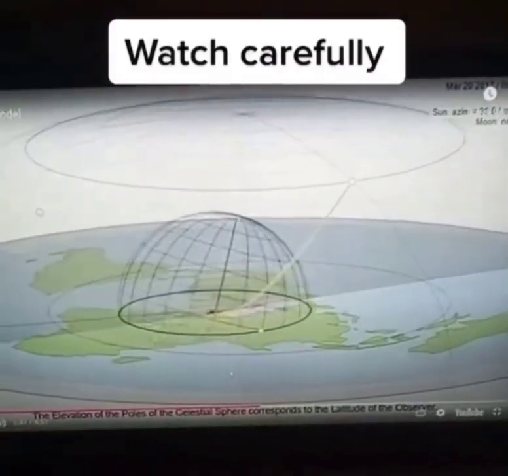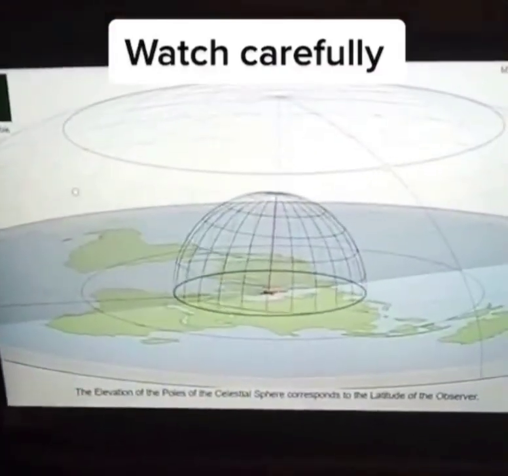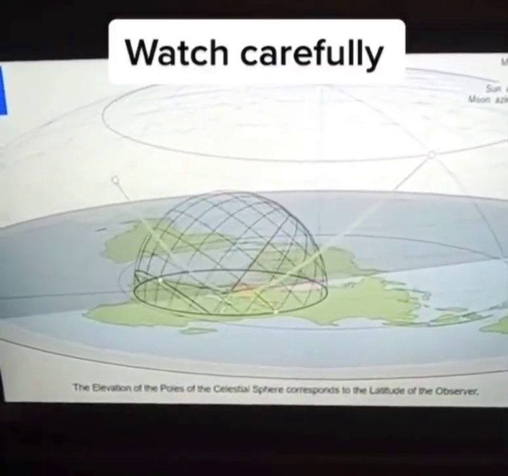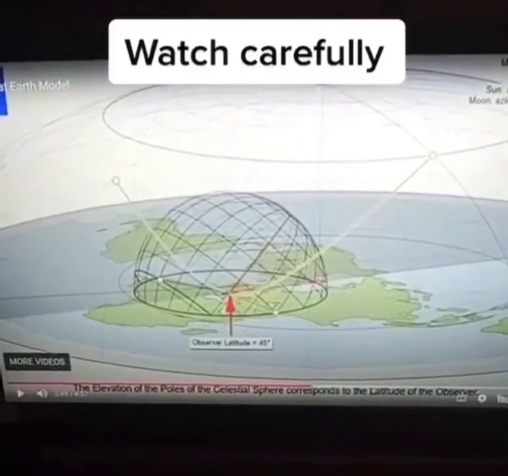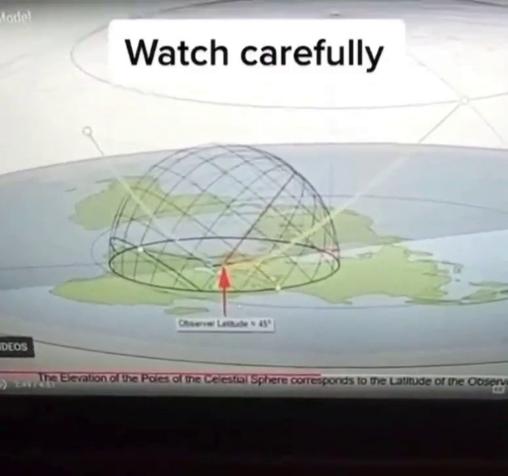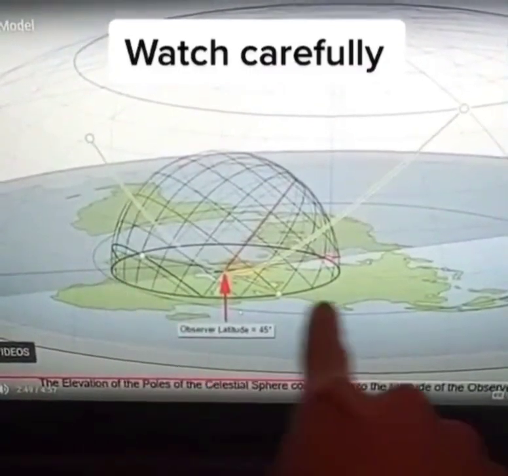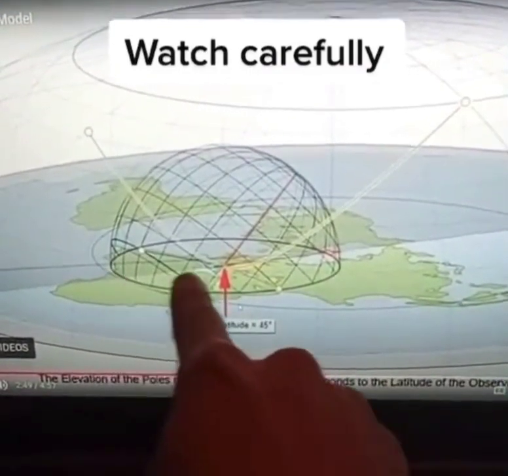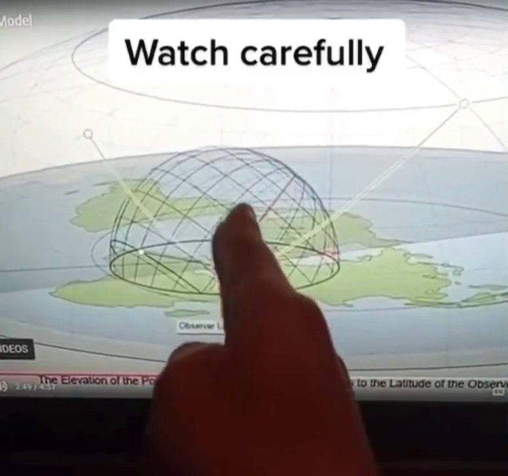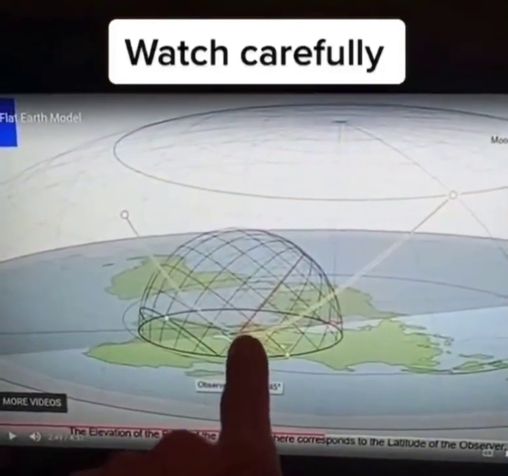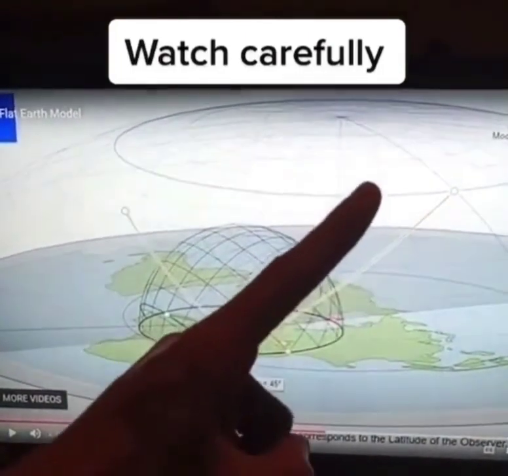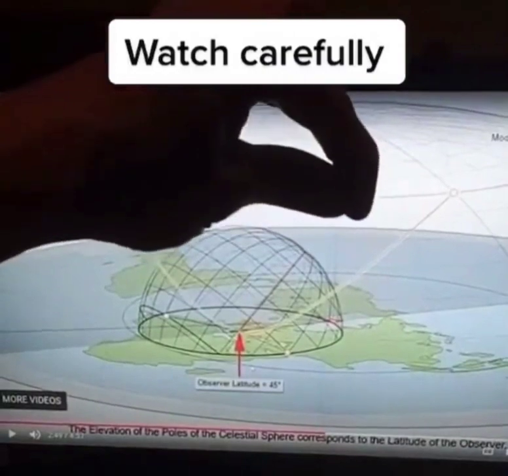Let's change latitudes now and let's go to the North Pole. If you go to the North Pole, the North Star would be directly above your head at your zenith. So if this is the latitude of 45 degrees, because if the equator is here, this black line, that's 0 degrees. That's 45, which is right in the middle of 0 and 90 degrees. Okay? So at the 45 degree parallel, the North Star is visible 45 degrees. The North Star would be here.